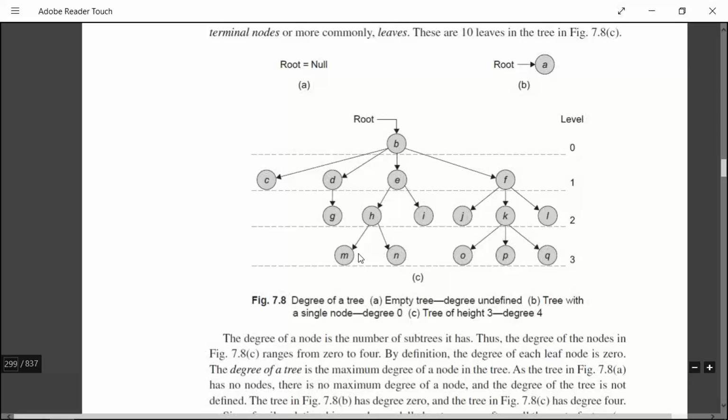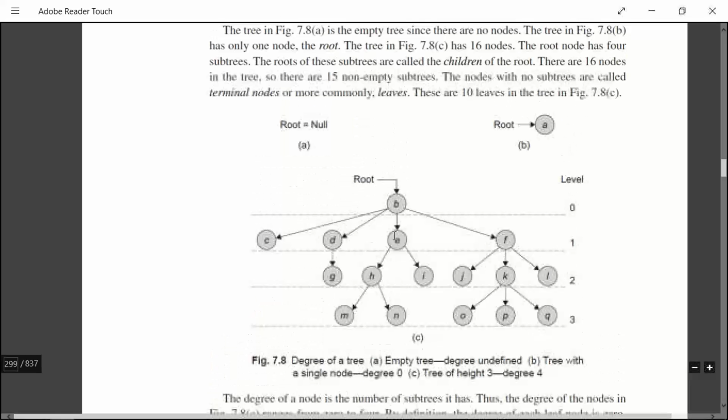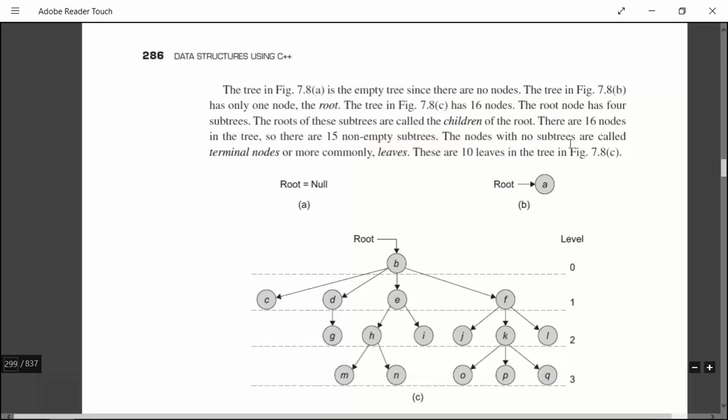See these nodes: G, M, N, I, J, O, P, Q, L. There are no further nodes under these nodes. So these nodes which do not have any subtrees are called terminal nodes. Terminal nodes are also called leaves.